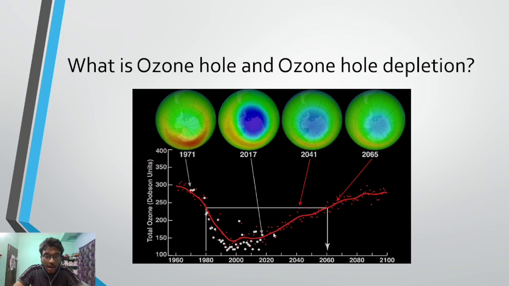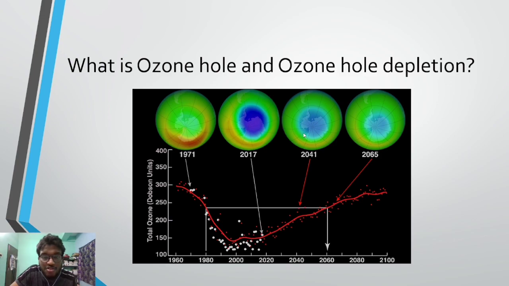After this certain time, around 2017, when we go to 2020 and cross further, we find that ozone concentration continues to increase now. The bluishness here represents the very low concentration of ozone, and it starts diminishing.